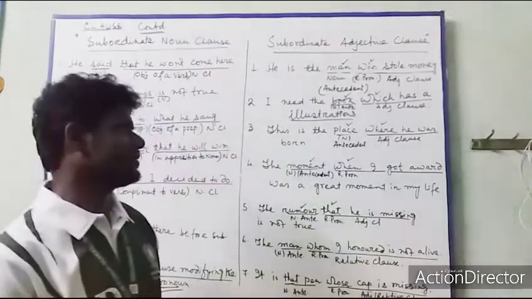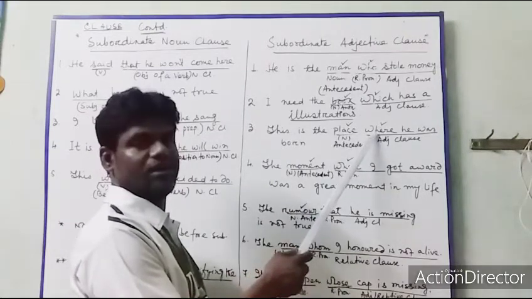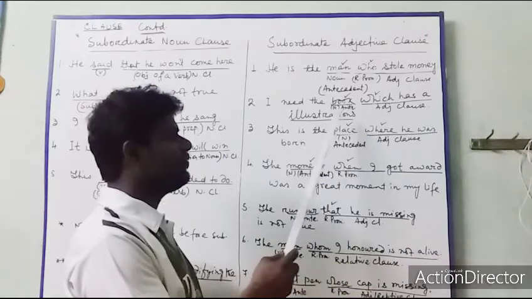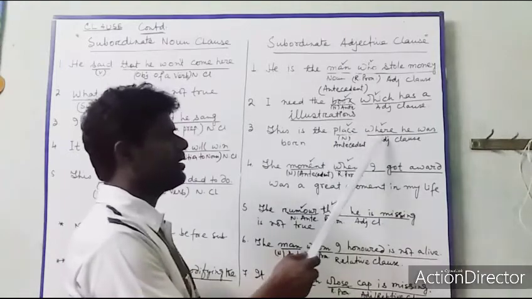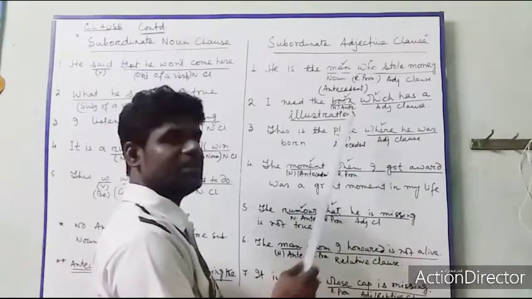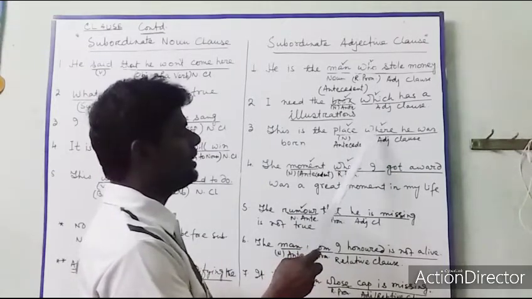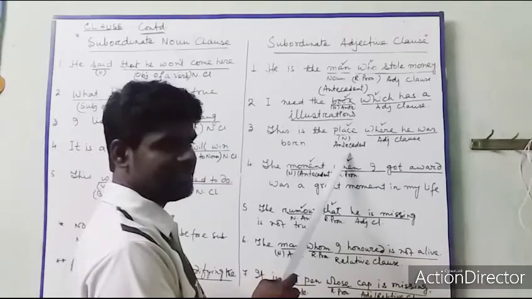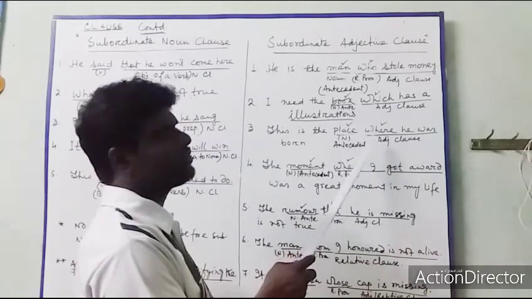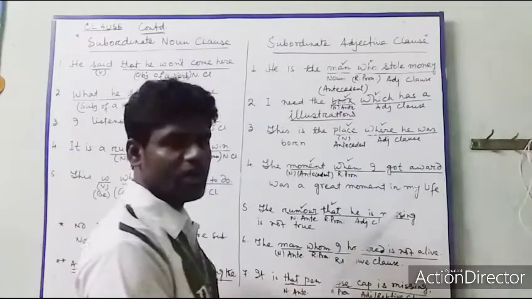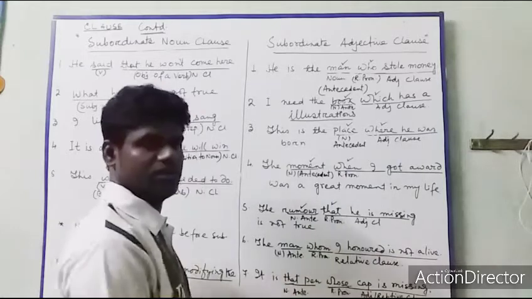Okay. Next, this is the place. Place is a noun. And where is the pronoun coming in place of place? Place is a noun. This is the place where. So place and where, same thing. Here where is the relative pronoun. Place is a noun. Place is also antecedent. Okay. Wherever there is a relative pronoun and the clause which starts with the relative pronoun is called a relative clause or adjective clause. This is called an adjective clause or relative clause, where he was born.